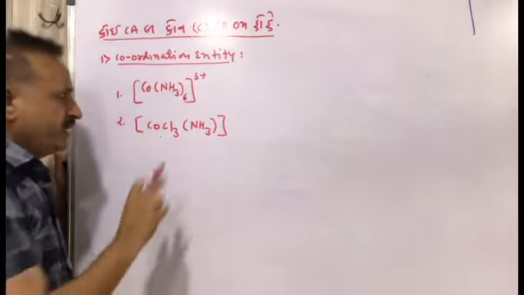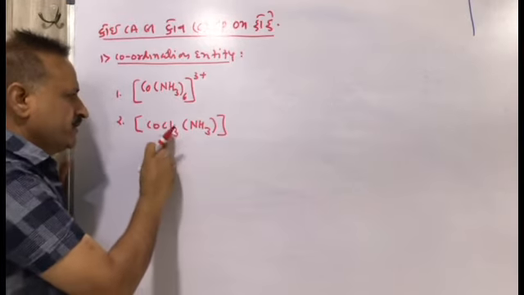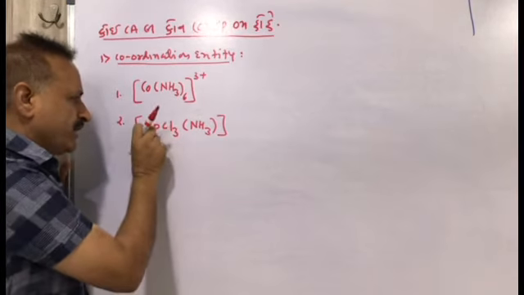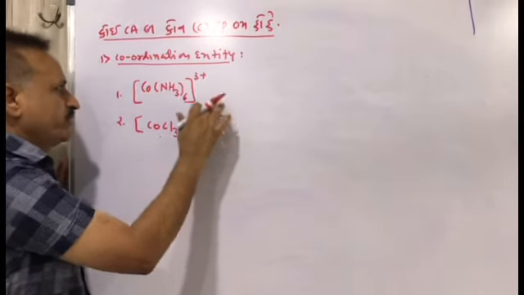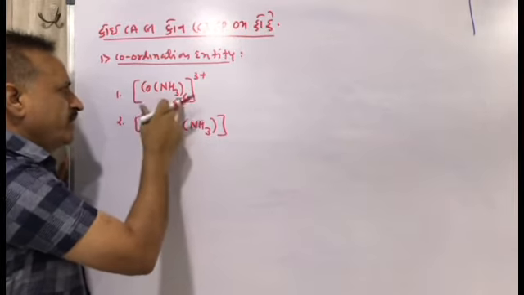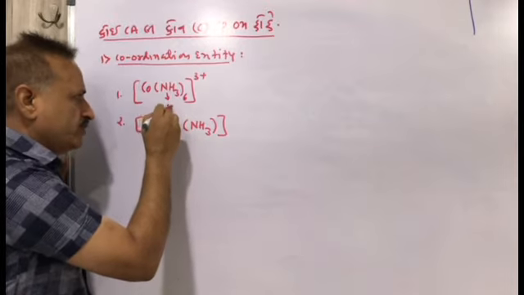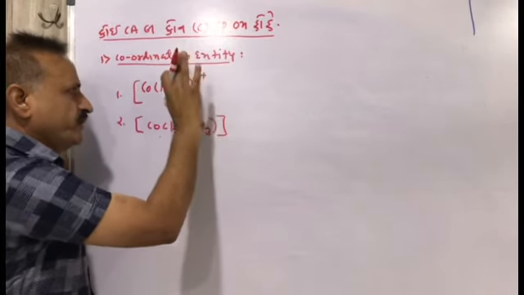There is no charge because Co is 3 plus and Cl is 3 minus, so the charge is neutral. In the first, Co is 3 plus and ammonia has no charge, so the 3 plus charge remains as it is.